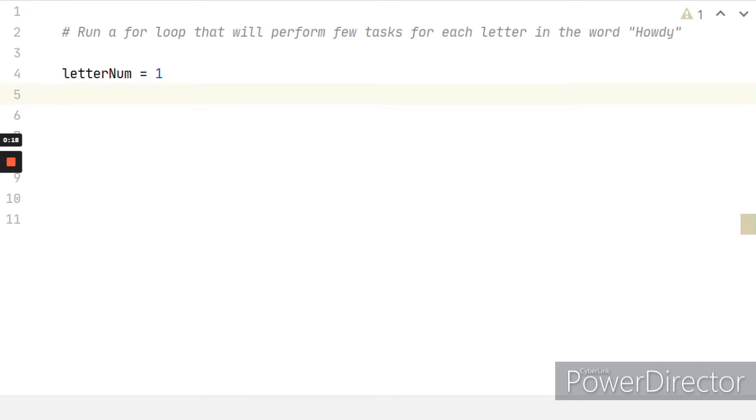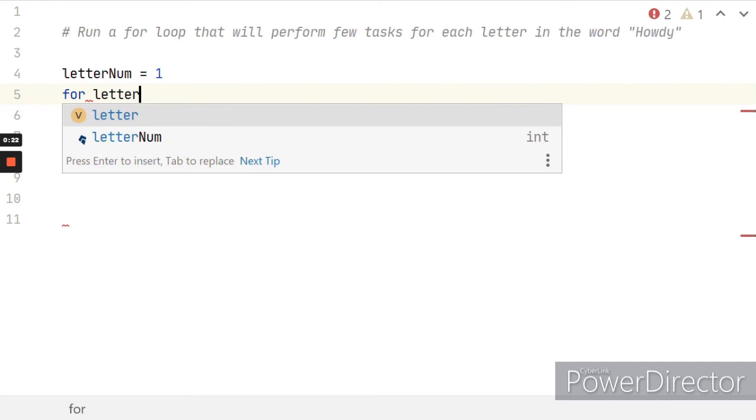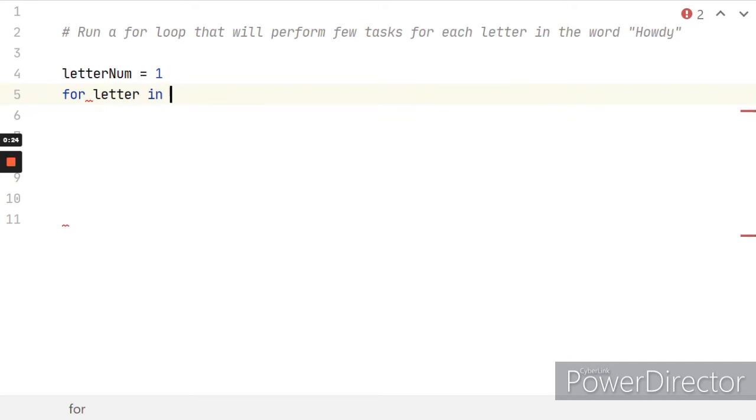So first we will use the keyword for, then any variable you would like. I will name it letter, in howdy, or any word you would like, then a colon like the conditionals. This variable you can name whatever you want. You can say letter or you can just say let or number, but you cannot use only numbers.